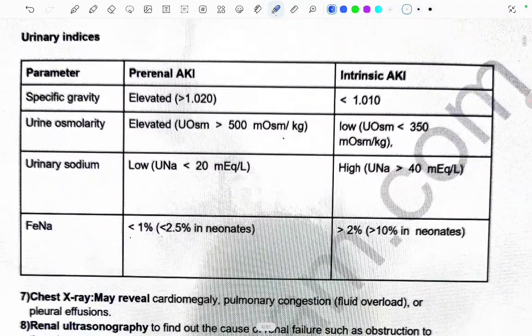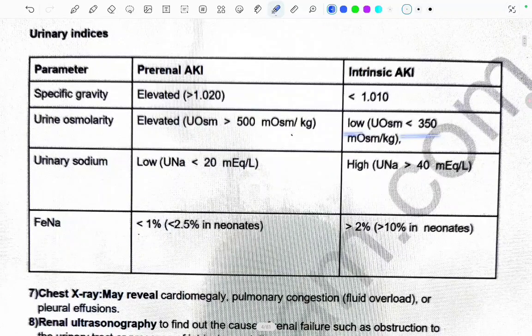We are differentiating on the basis of the values in pre-renal AKI and intrinsic AKI. So in pre-renal AKI, the specific gravity is increased to more than 1.020, and in intrinsic AKI it is decreased to less than 1.010. Urine osmolality is elevated in pre-renal AKI to more than 500 milliosmol, and in the intrinsic one it is low, less than 350 milliosmol.